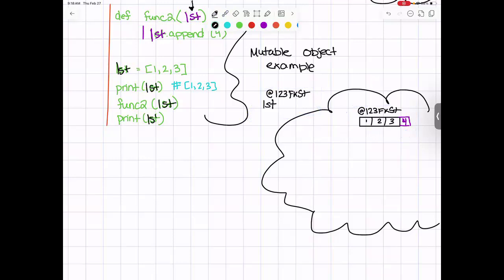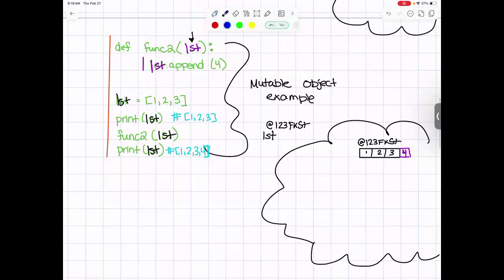So what that means is after we've now finished this function call right here, we go down here to print, and we call print list again, just as we did before. The difference being now, this is what our list looks like. So we're actually going to print out 1, 2, 3, 4. There we go. And so now we can see that the change, even without a return, there's no return here of that list, even without a return value, we are going to have the value persist in that memory address.